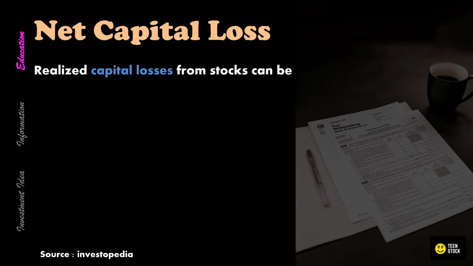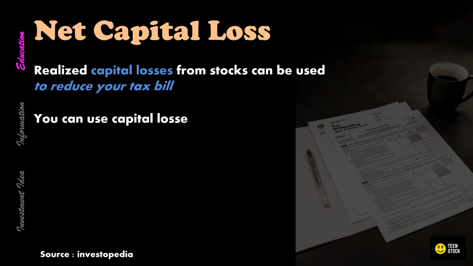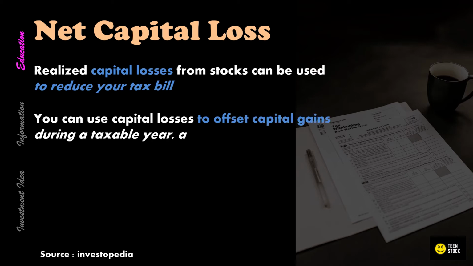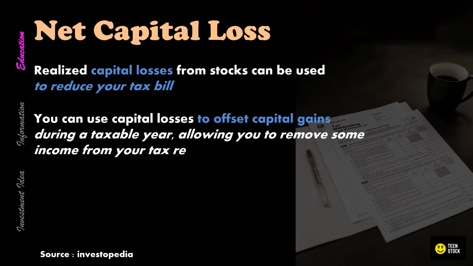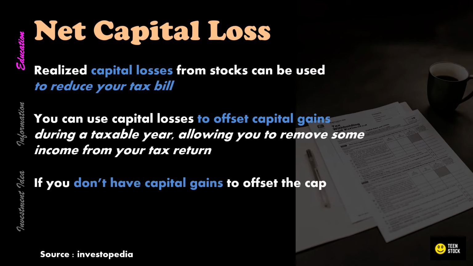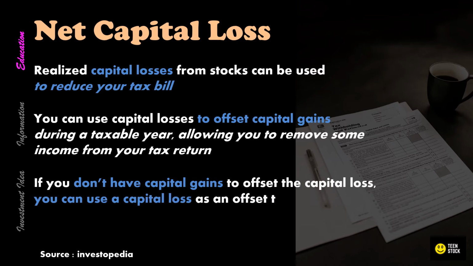Regarding net capital loss, first, realized capital losses from stocks can be used to reduce your tax bill. Second, you can use capital losses to offset capital gains during a taxable year, allowing you to remove some income from your tax return. Finally, if you don't have capital gains to offset the capital loss, you can use a capital loss as an offset to ordinary income up to $3,000 per year.